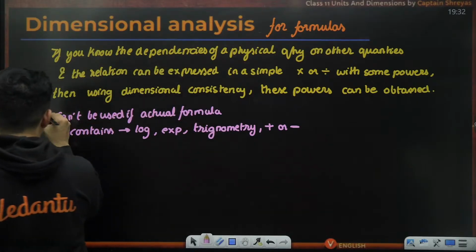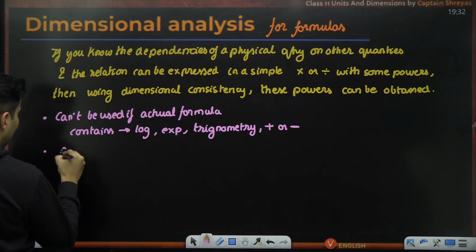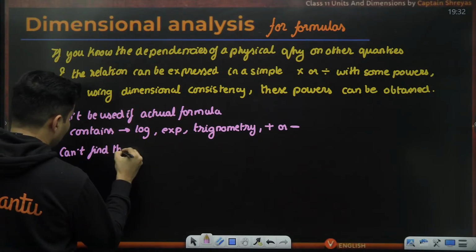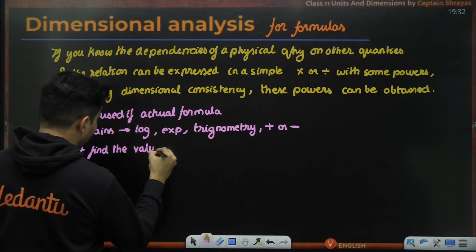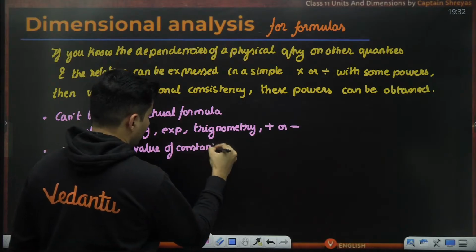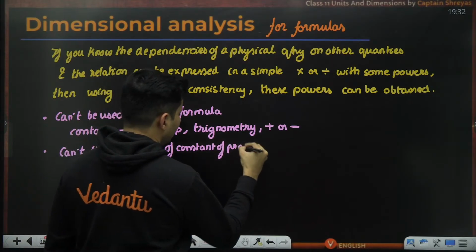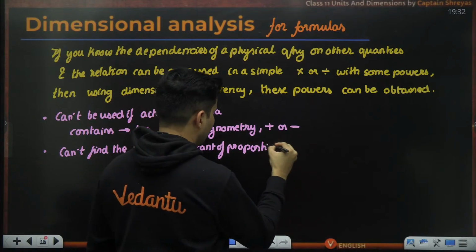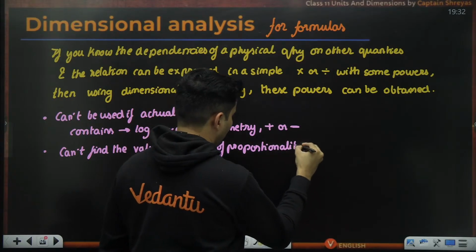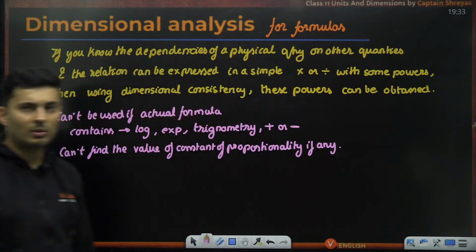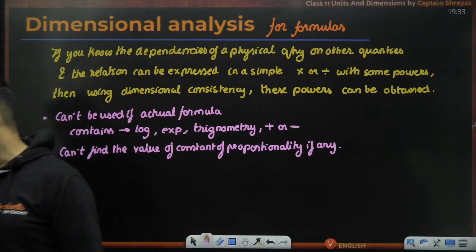Also, you can't find the value of the constant of proportionality, if any. So if there is any constant of proportionality, then you cannot find it.